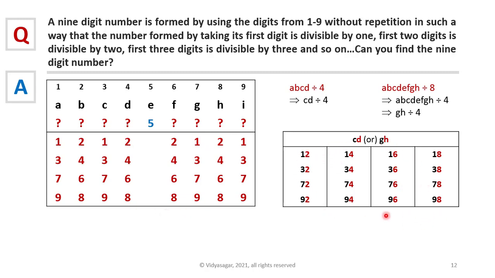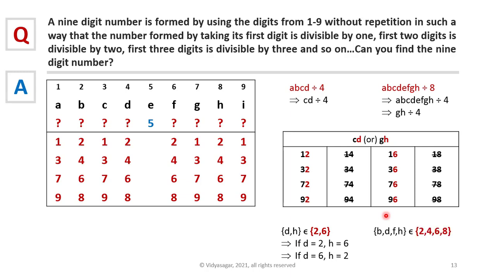But we know that CD and GH are divisible by 4. So we can eliminate all those numbers which are not divisible by 4. So these numbers cannot be CD or GH. So the only possible options for D and H are 2 and 6. Which means if D is 2, H is 6. If D is 6, then H must be 2.